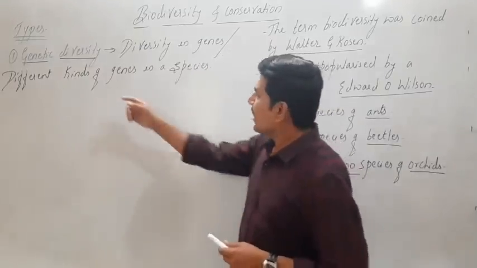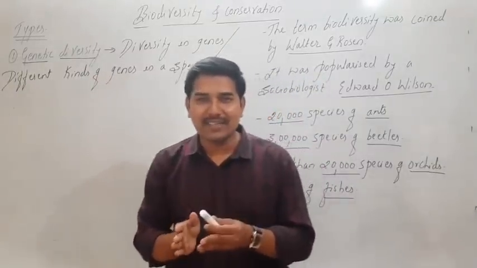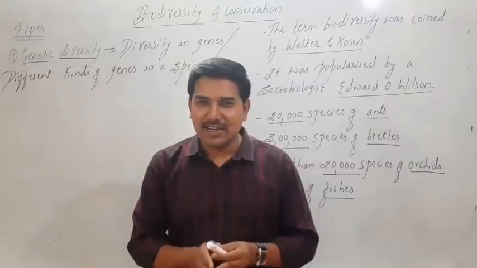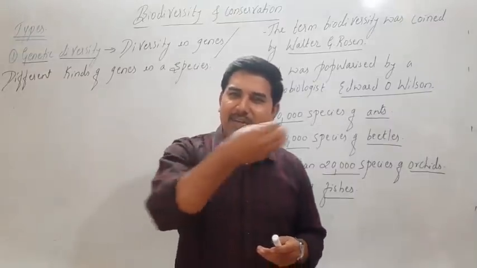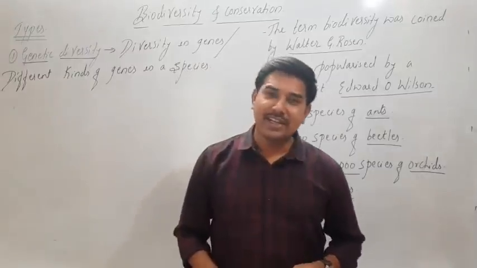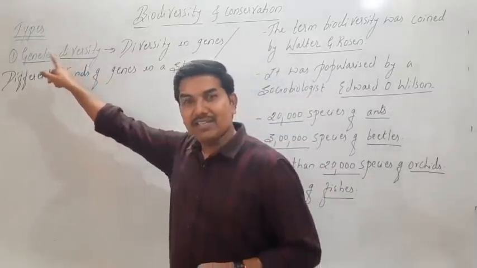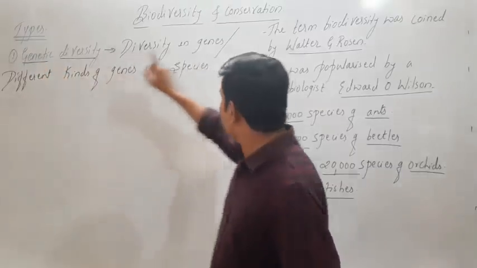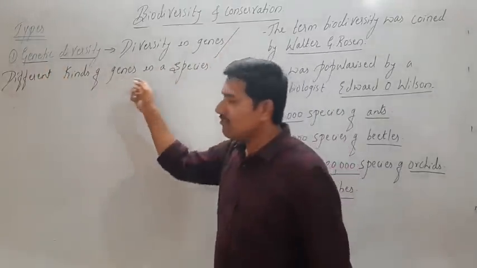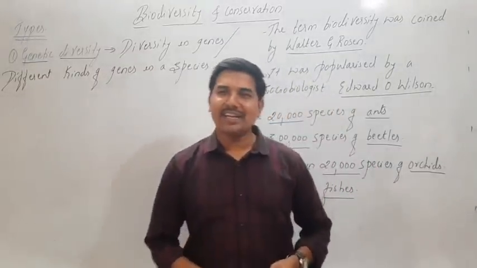Genetic meaning genes. Even little changes in the genes are called genetic diversity. That's why we say diversity in genes is termed genetic diversity, or different kinds of genes present in a species is called genetic diversity.